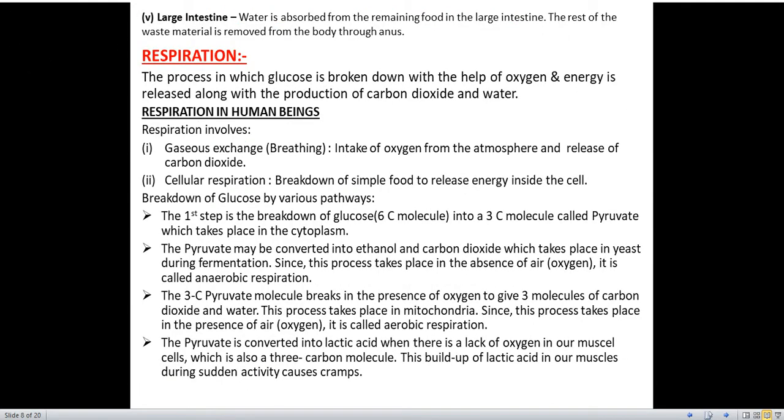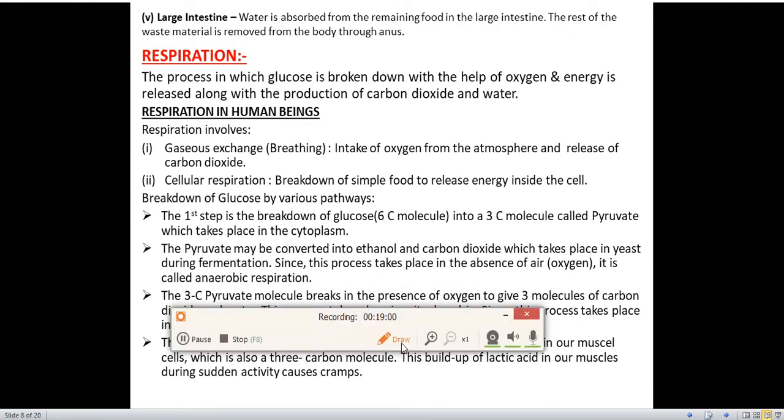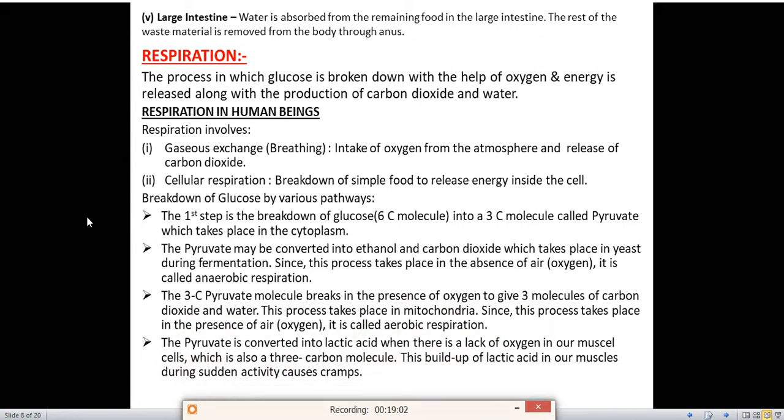Now, the large intestine. We have read that in the small intestine, the complete digestion of food takes place. Now, what happens in the large intestine? Water is absorbed from the remaining food in the large intestine. The food which is left after digestion in the small intestine goes into the large intestine. There, water is absorbed, and the rest of the waste material or undigested food is removed from the body through the anus.